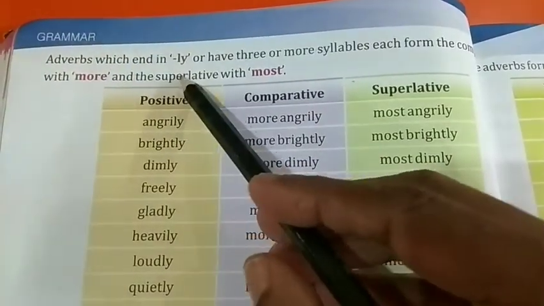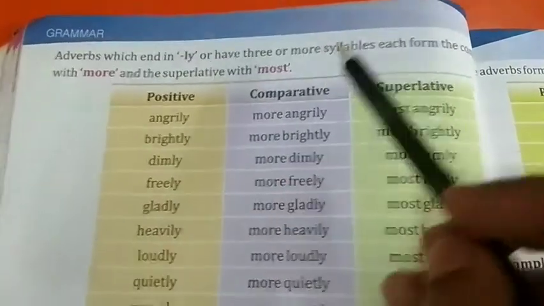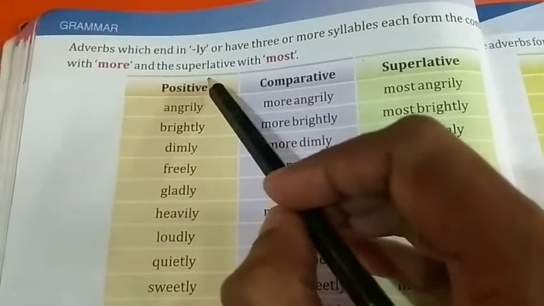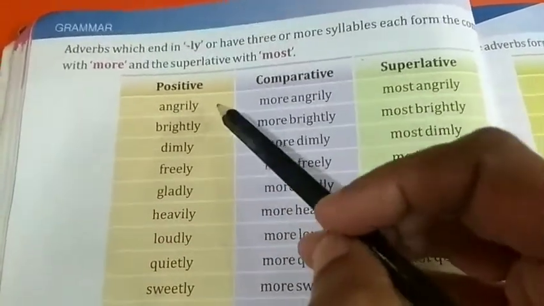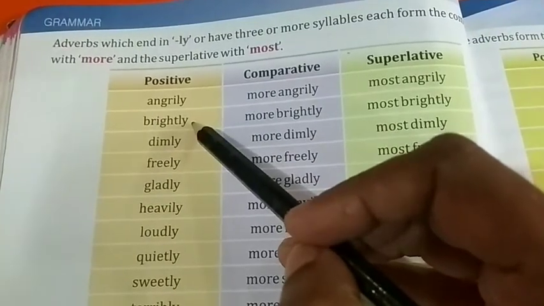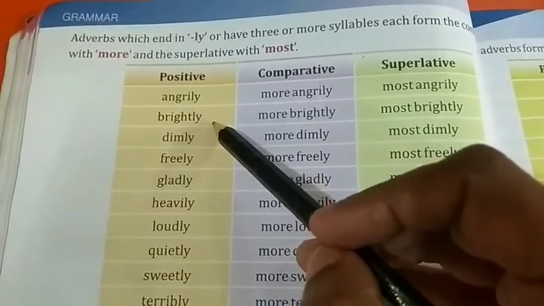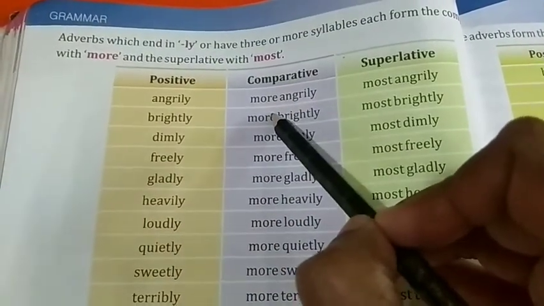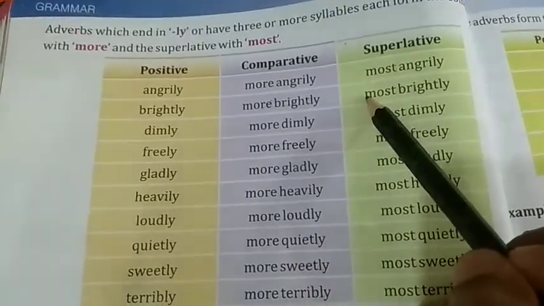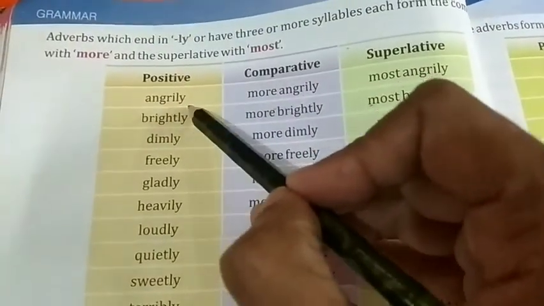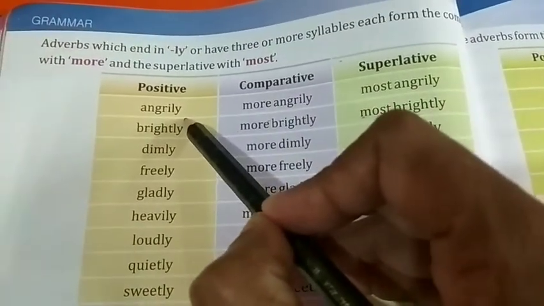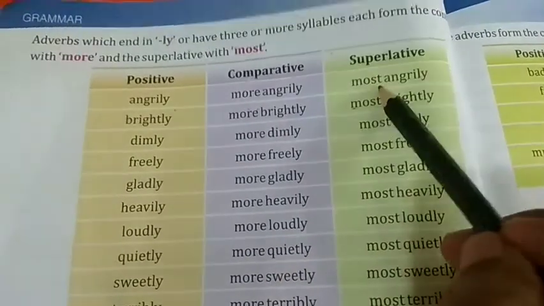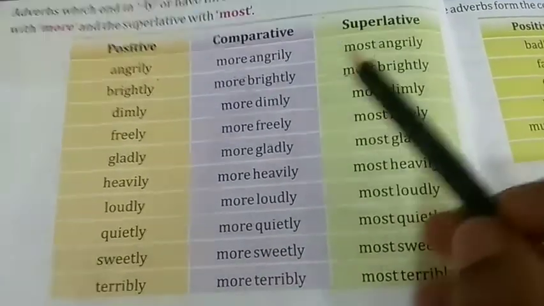Now, adverbs which end in ly or have 3 or more syllables each form the comparative with more and the superlative with most. Okay, angrily has more than 2 syllables. So in comparative you have to use more angrily, and in superlative most angrily.